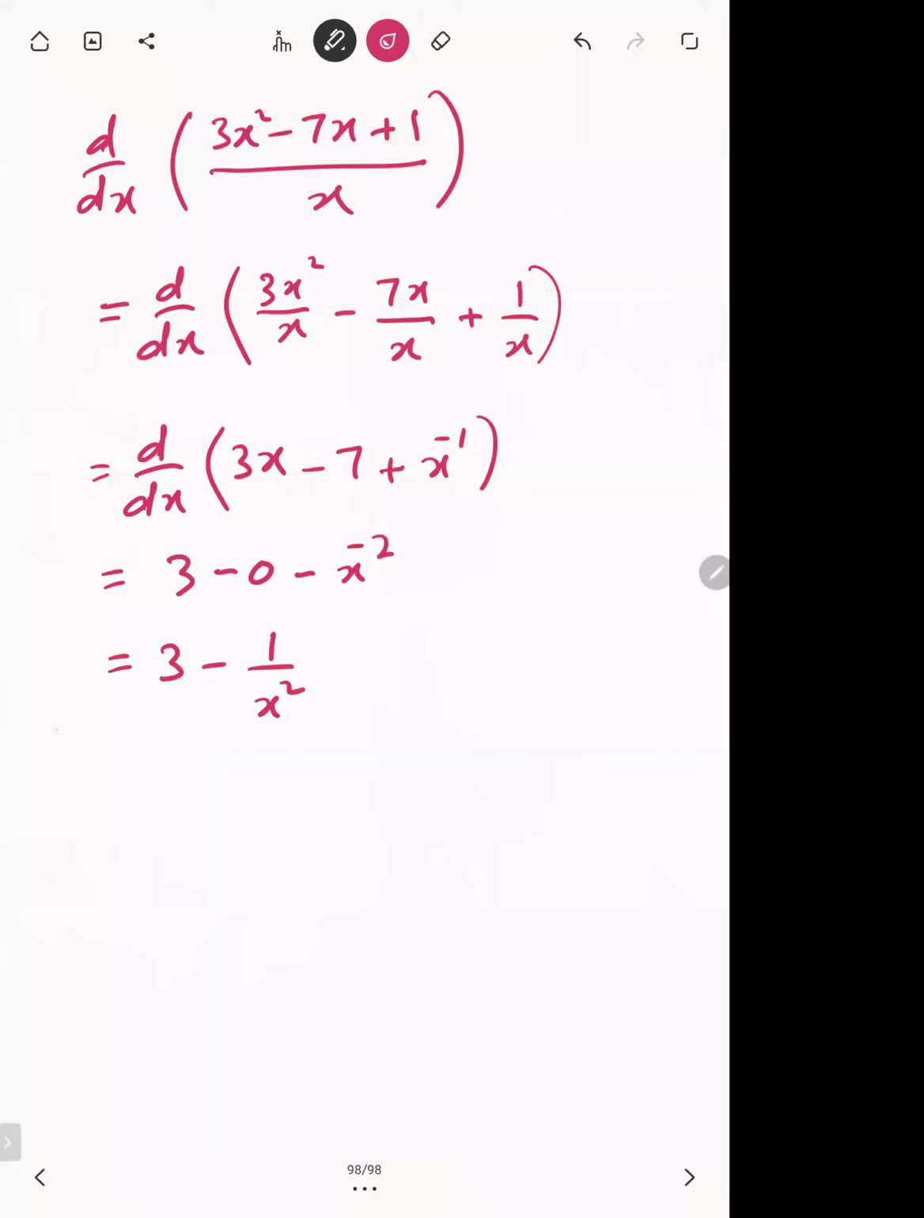Okay, one question for you. You have to differentiate. Okay, on the next page, you have to differentiate x square minus x plus 3 under root x over under root x. Differentiate this now.